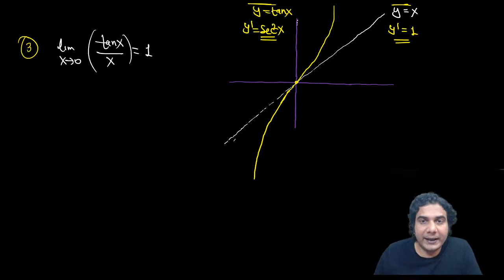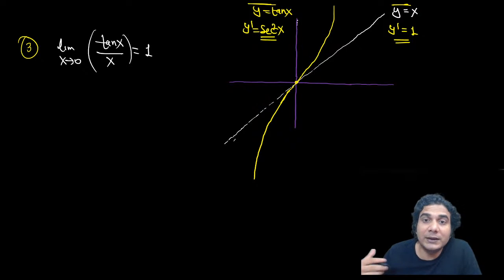But as x is more than 0 or less than 0, around 0, right? Sec square will be more than 1. Cos is less than 1 and sec square will be more than 1. Sec square is more than 1, that means the rate of increase of tan x is now greater than the rate of increase of x.